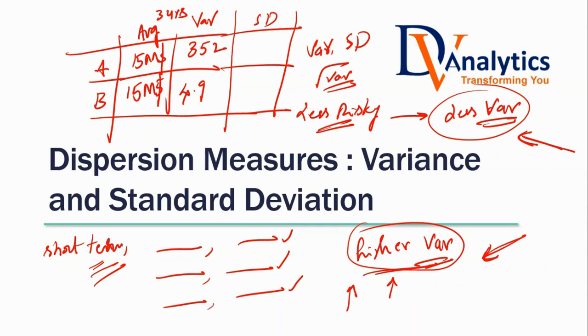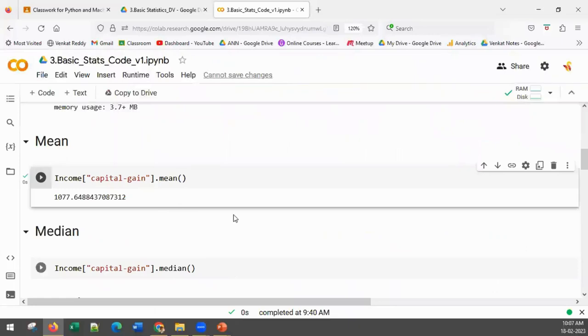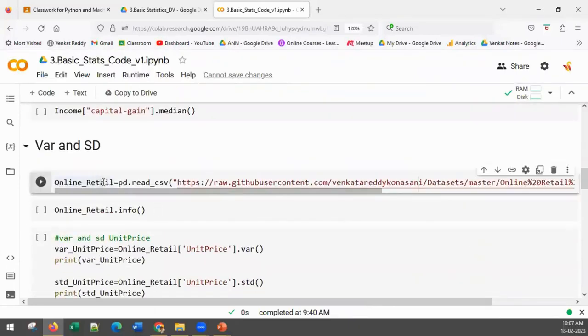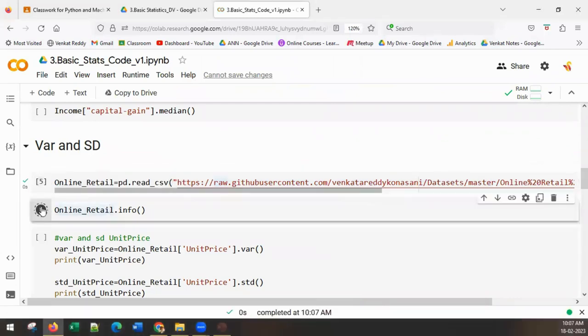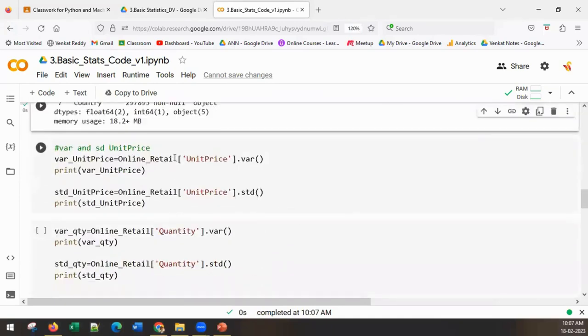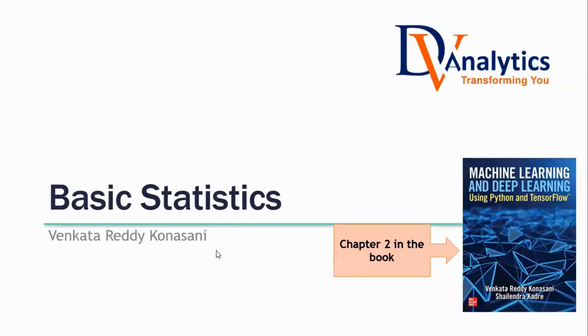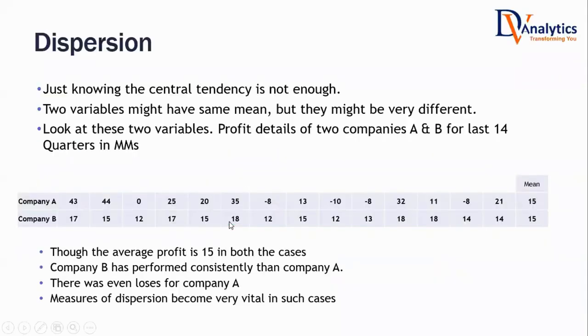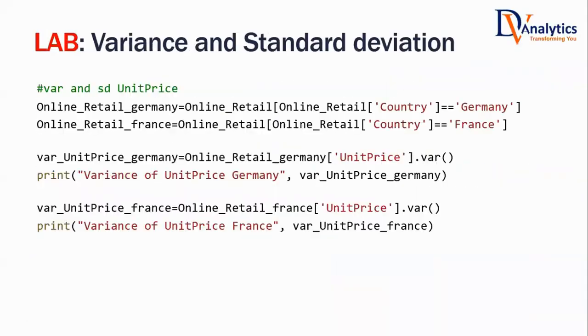Okay, so let us do a quick exercise. The data set that we are going to take now is online retail sales data. All of you check this out. This is a new data set, online retail sales data. Get an idea on the data set. What I want to do is, there is a column called unit price. First listen to the statement, then you can do it. There is a column called unit price.